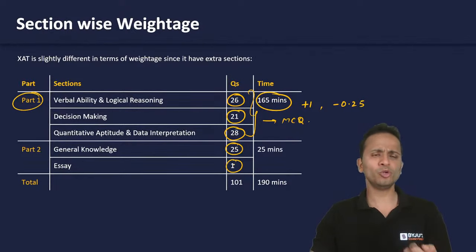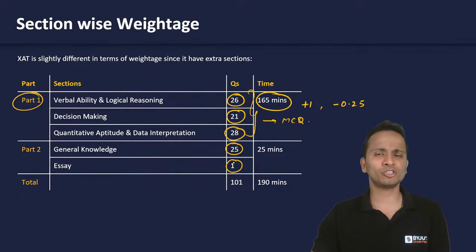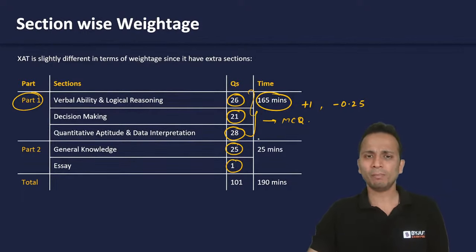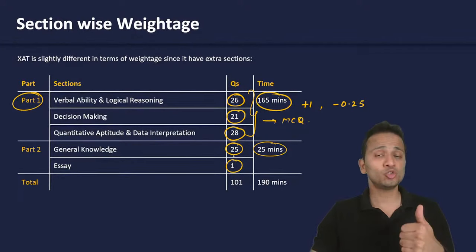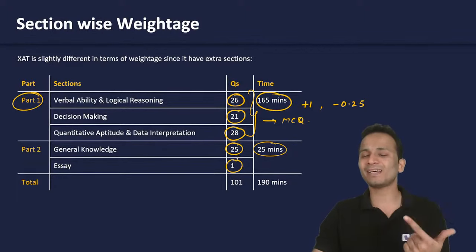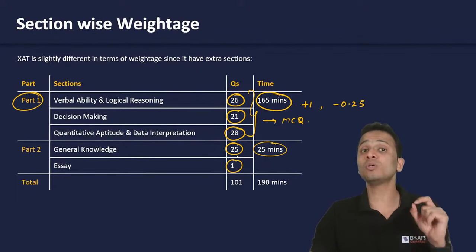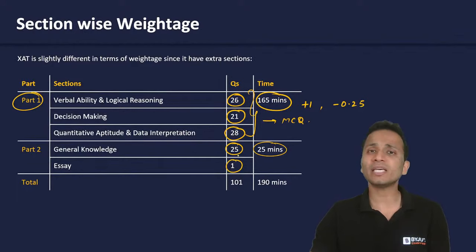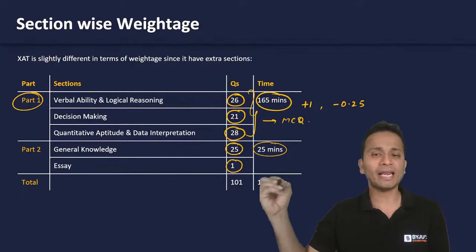It's totally up to you: you can write the essay first and then attempt the general knowledge questions, or do it vice versa. In total, you will be given 25 minutes for these 25 general knowledge questions plus one essay that you will have to type. Again and again I'm mentioning that you will have to type this essay. You will not have to write it by hand.